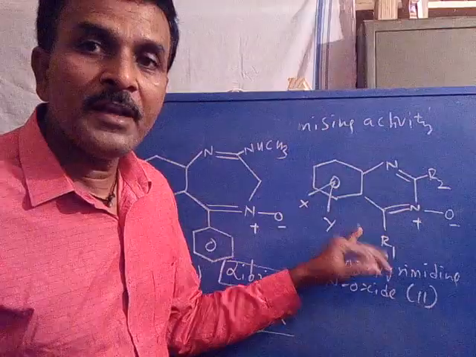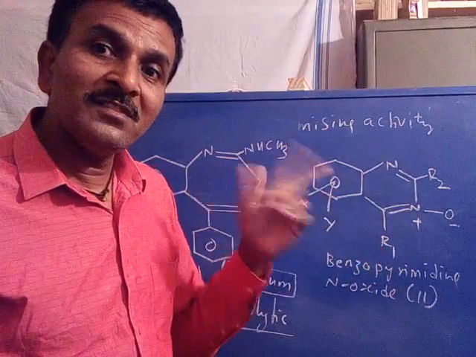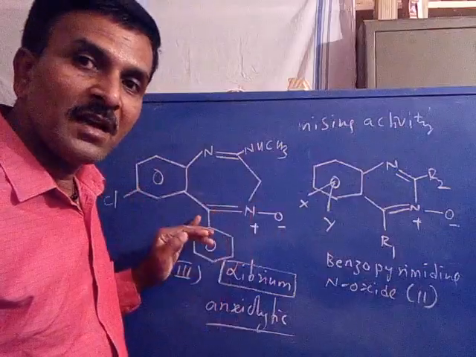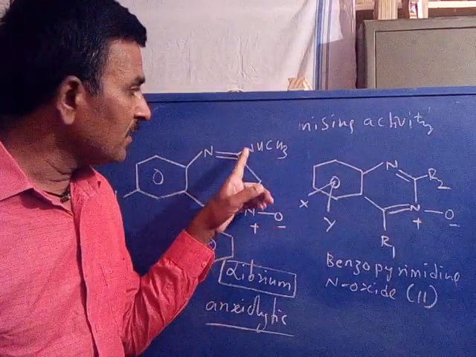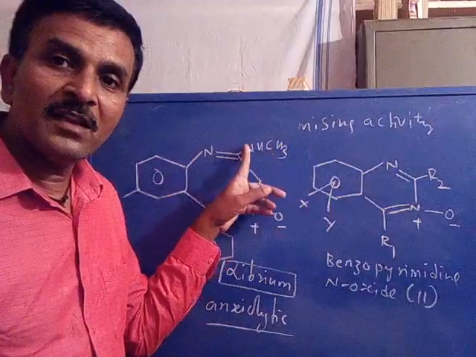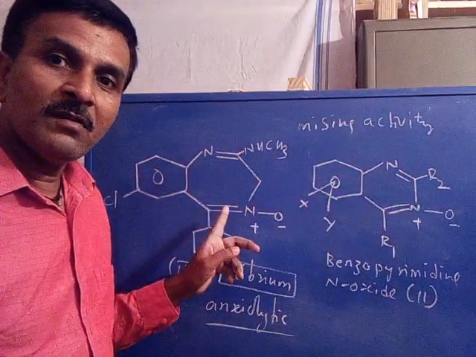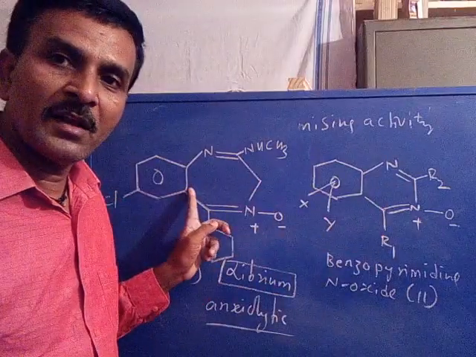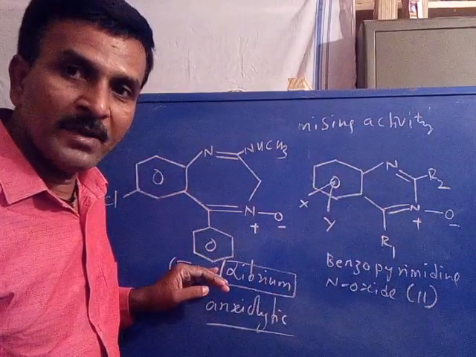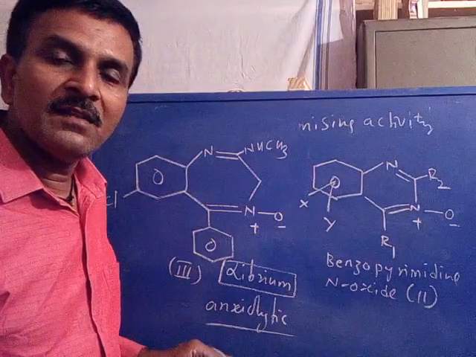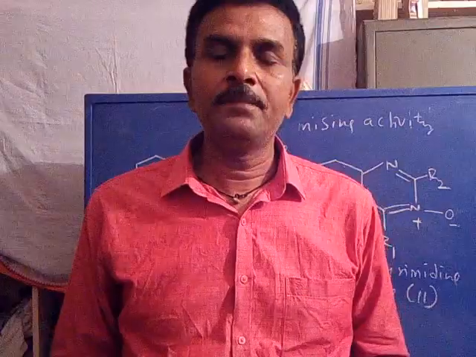Later, he named this compound Librium and suggested it is a good anxiolytic drug.